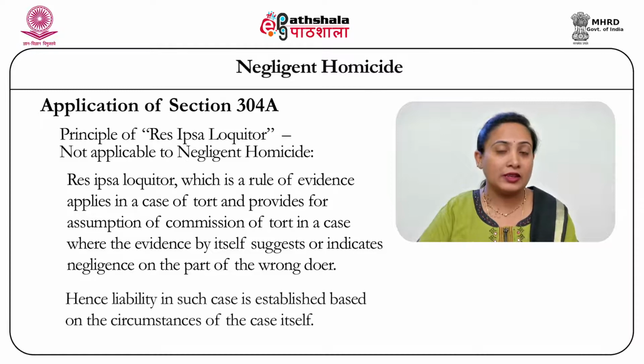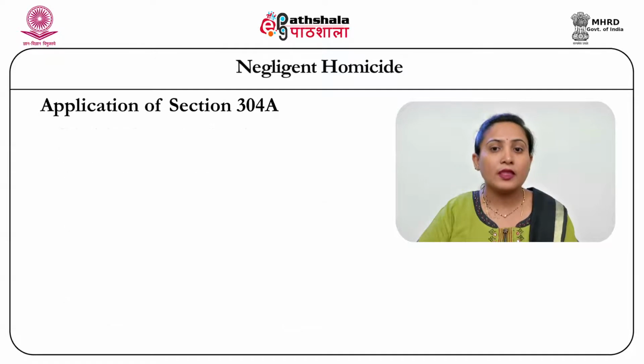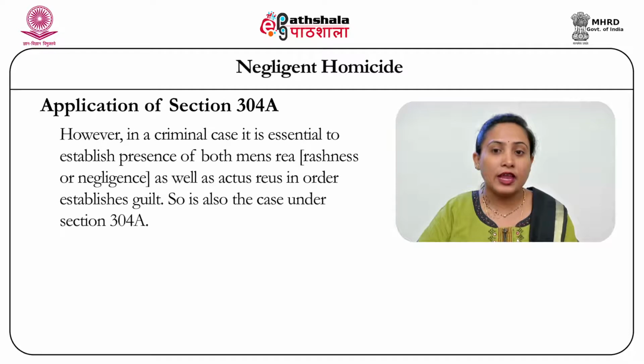However, courts have repeatedly clarified that this provision is not subject to the application of this principle. In a criminal negligence case, it is essential to establish again the mens rea in the form of rashness or negligence on the part of the accused along with the proof of actus reus on the part of the accused.